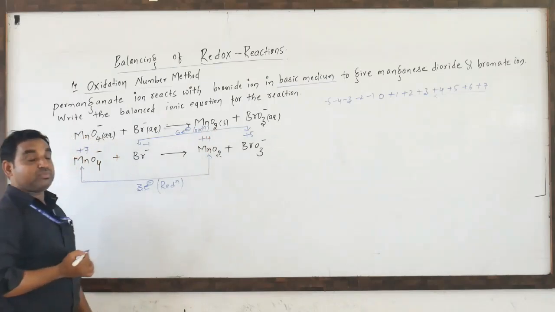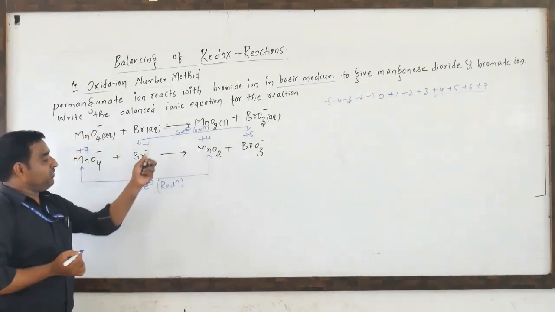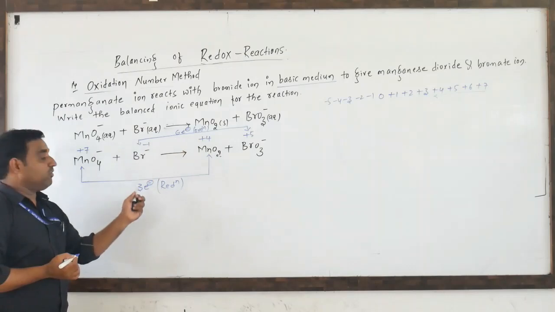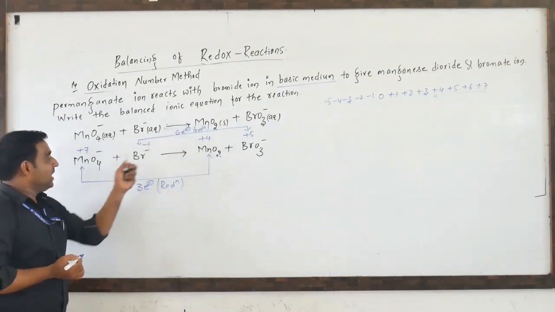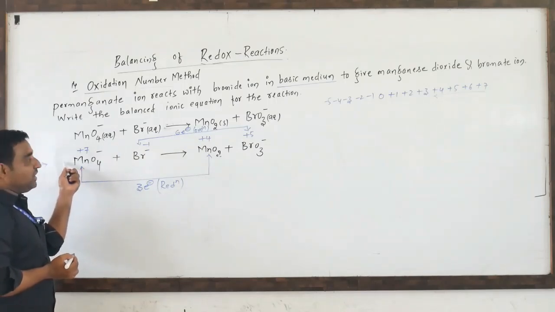Oxidation. Here the electrons are not equal, so we have to make it equal by multiplication of 2. Multiplying this by 2 makes it 6. That is, multiply Mn by 2.